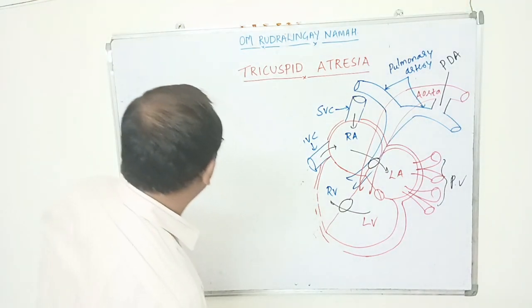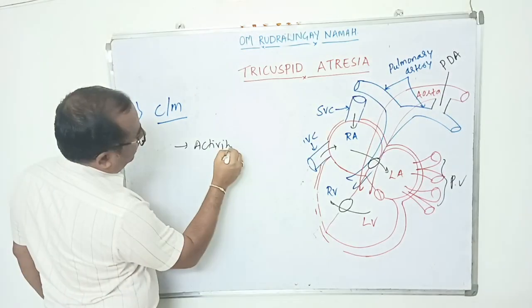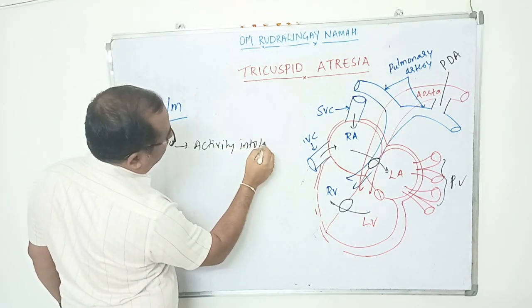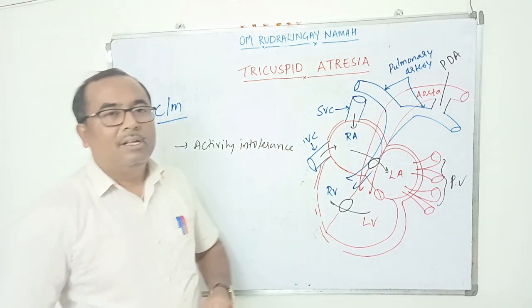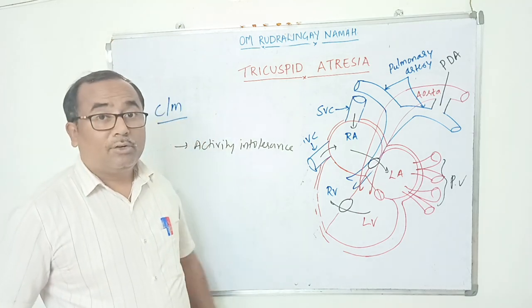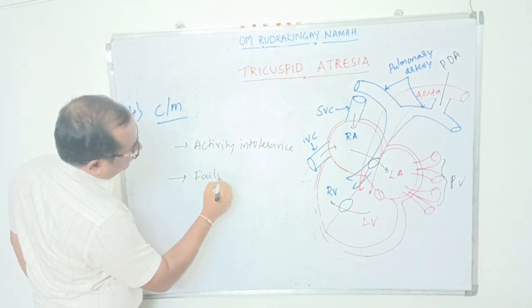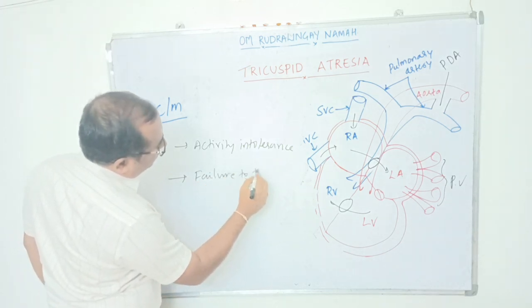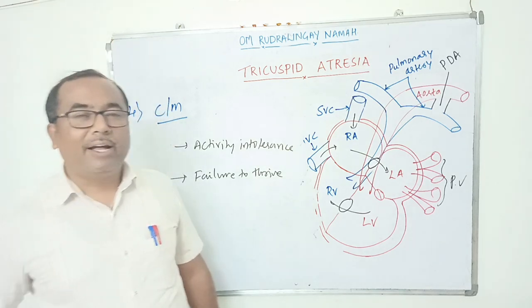Then other manifestations are activity intolerance, because all our body activity requires a continuous supply of oxygen. If there is no proper oxygenation, then the child will not tolerate the activities. Then failure to thrive: the baby will not have optimum achievement of height and weight.